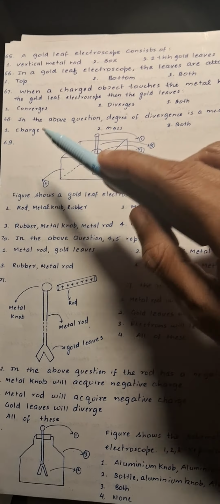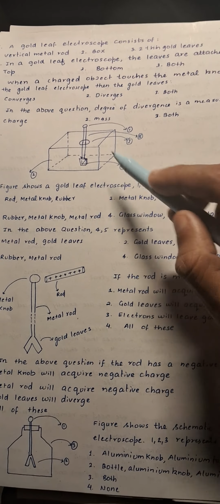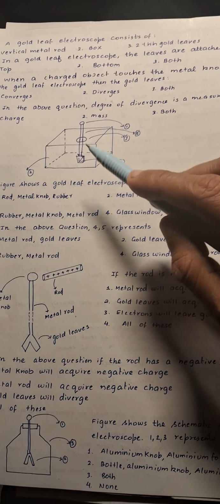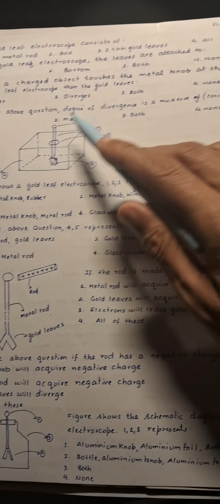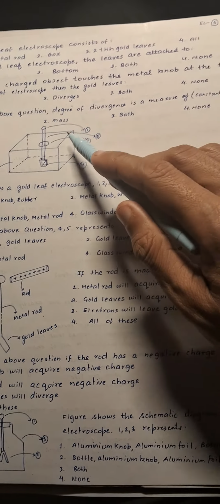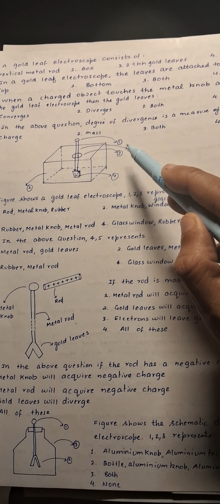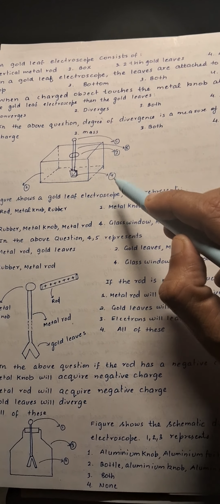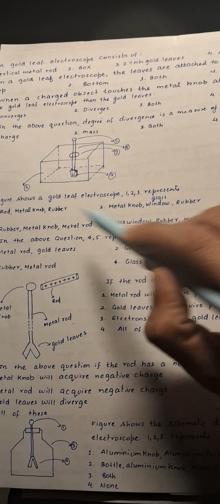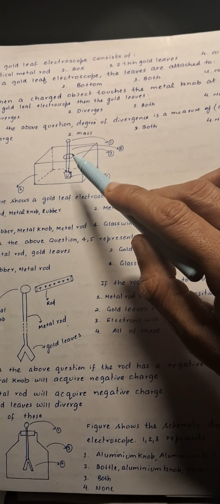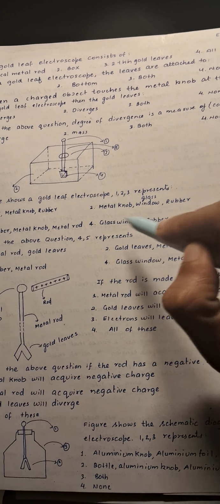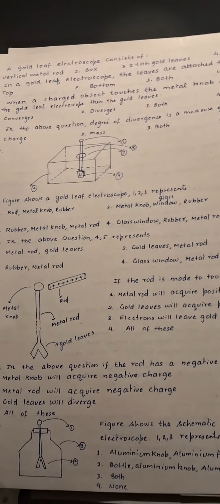Next here is a pictorial. It's a picture of the gold leaf electroscope. It consists of various parts over here. So let's study the question. The question here is 1, 2 and 3 represent. So one part corresponds to the metal knob. Two part here corresponds to the glass window, and this three part corresponds to the rubber. So second option is correct over here.